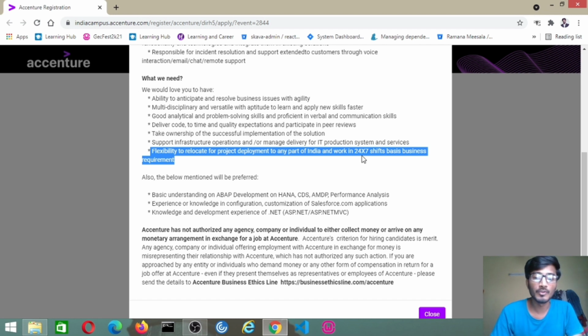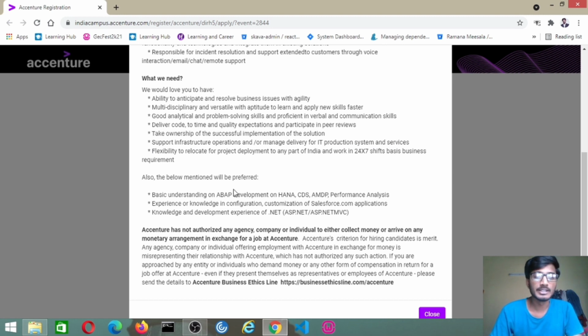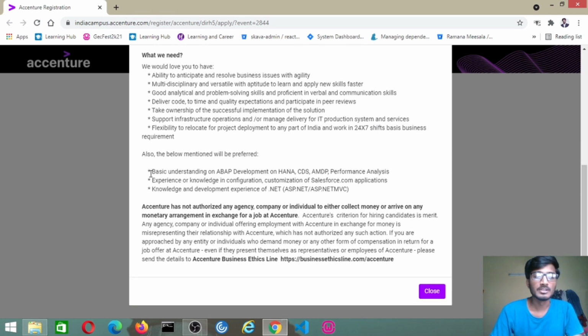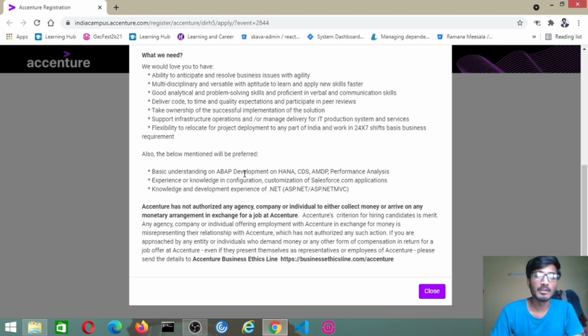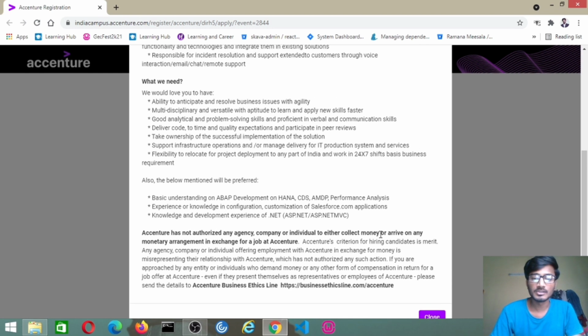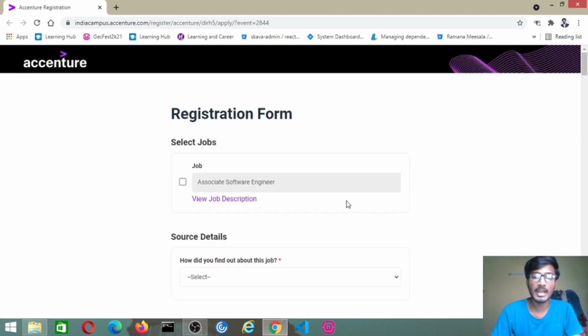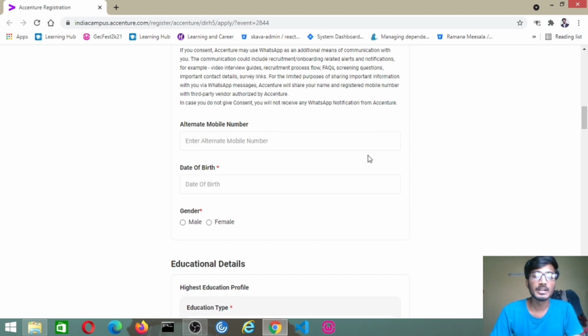You will be working on a 24 by 7 shift basis. Based on the business requirement, you have to work night shifts or day shifts, so you have to be prepared for that. Mainly they are focused on this: if the candidates have knowledge in .NET, ASP.NET, or development on HANA, CDS, and AMDP performance analysis, then it will be better for the candidate to get this job. Let me close this job description and have a look at the eligibility criteria.